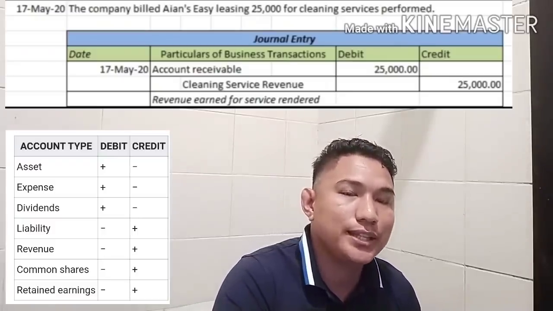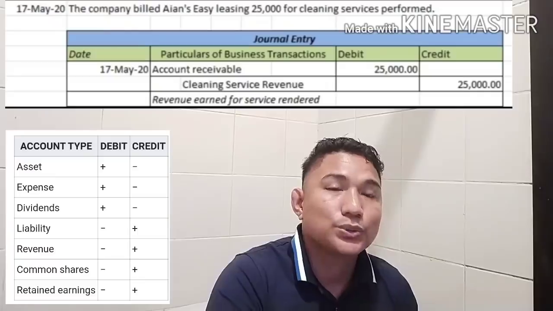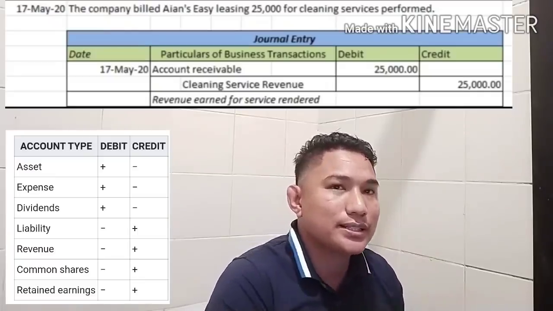And then you have to record a revenue. Why do you have to record a revenue? Because you have an income, because you performed service to them. Credit cleaning service revenue, 25,000. Why do you put the cleaning service revenue on the credit side? Because it increases. Imagine, your revenue increases.